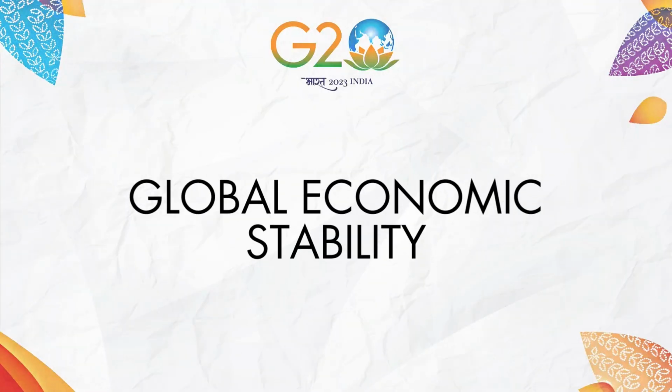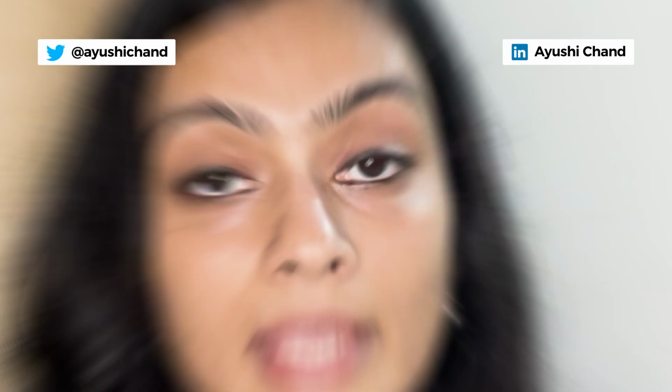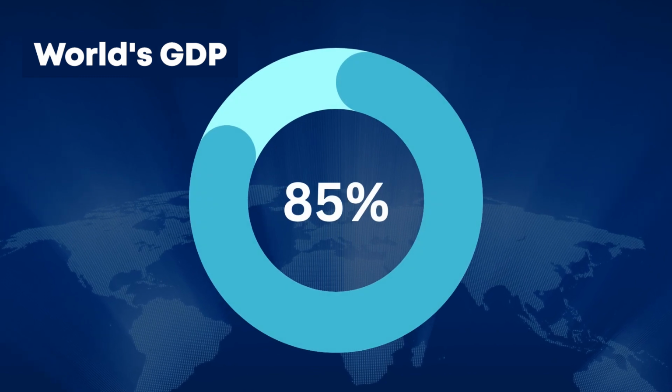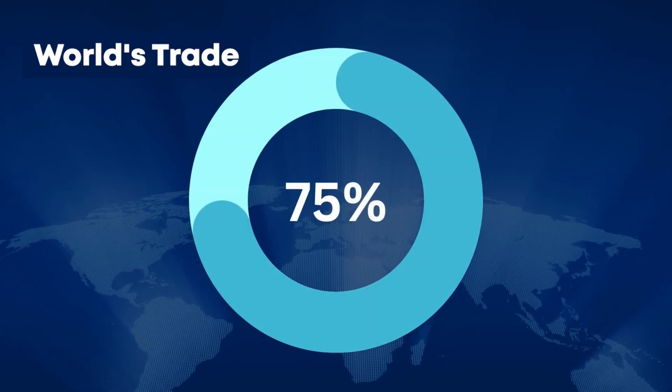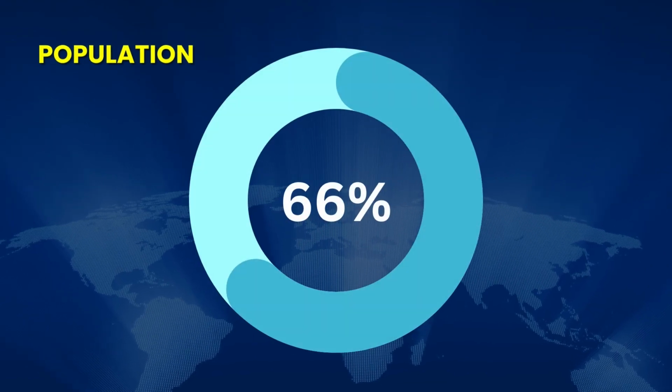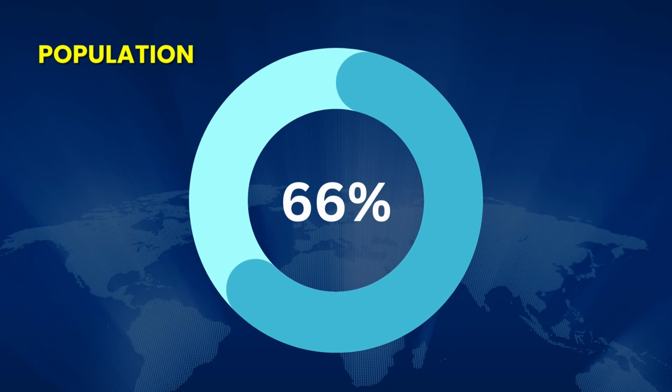The first point relates to global economic stability. As I mentioned, the G20 is a big unit. It comprises 85% of the world's GDP, around 75% of the world's international trade, and around 66% of the global population.